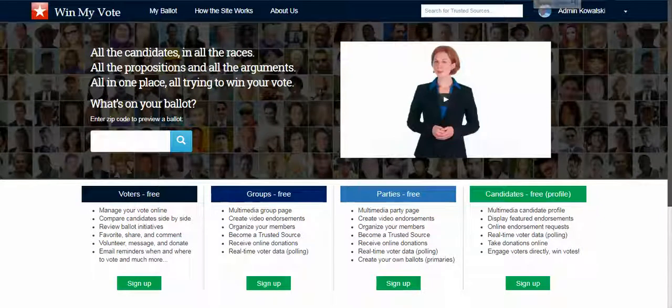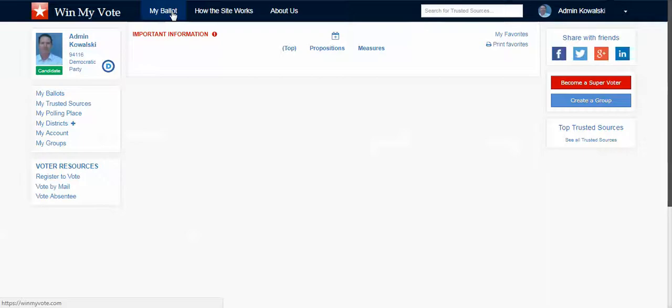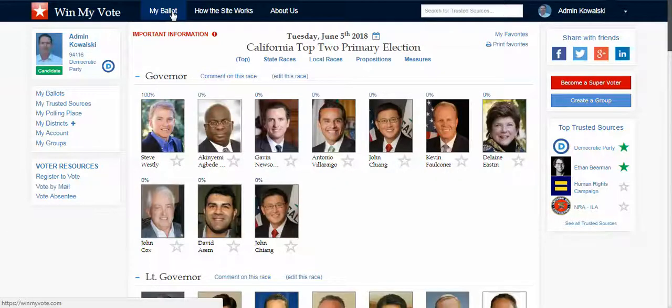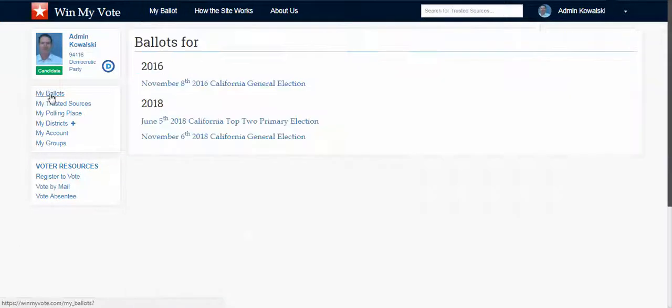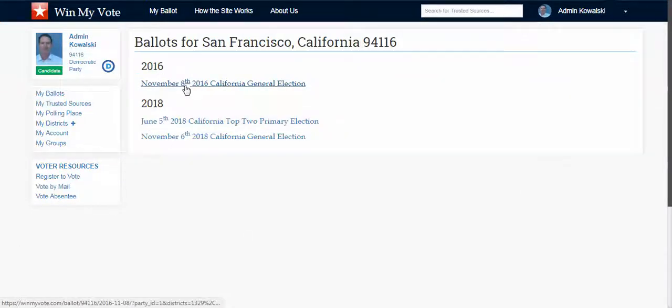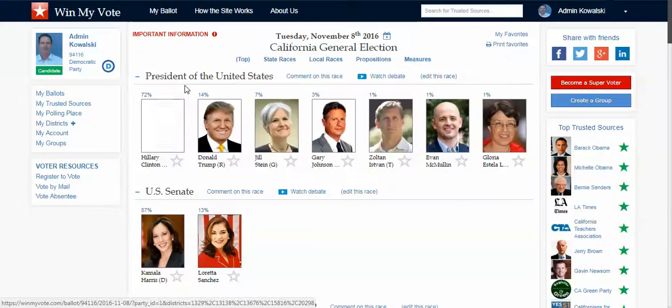So here's a quick little demo of just how the platform works. I'm already logged in, so I'm just going to go right to my ballots, and this will bring me to the most current, upcoming ballot. I'm in 94116, which is San Francisco, California, so you can see that here. But for this demo, we'll just go backwards a little, and I'll do the most recent presidential ballot.